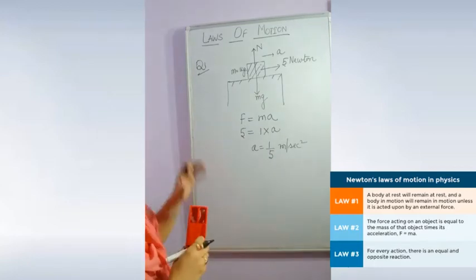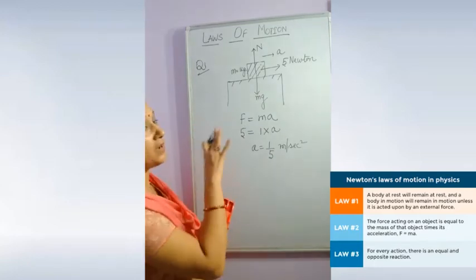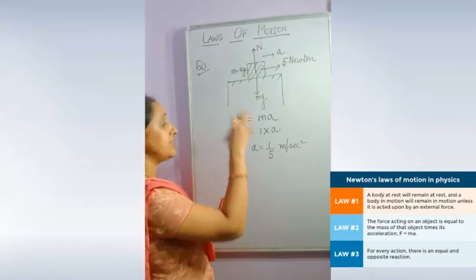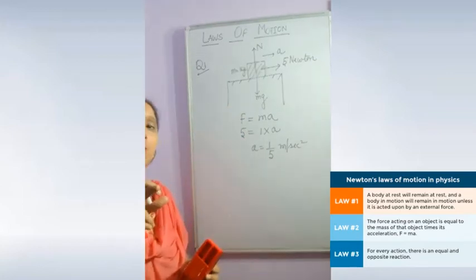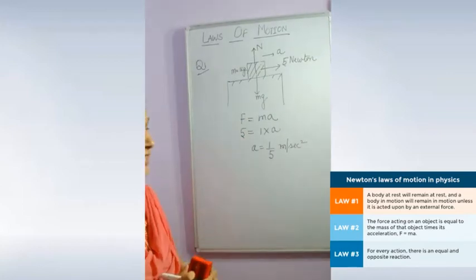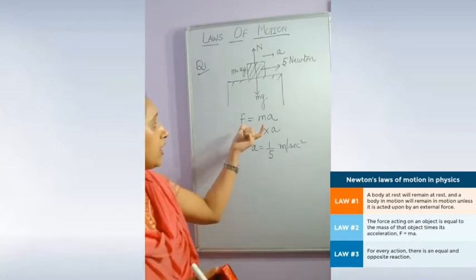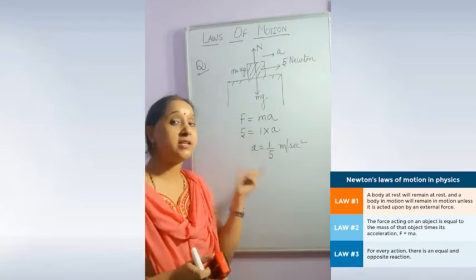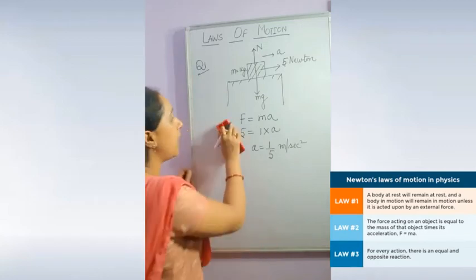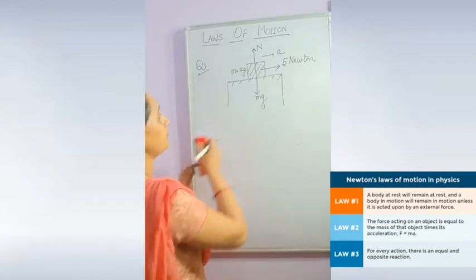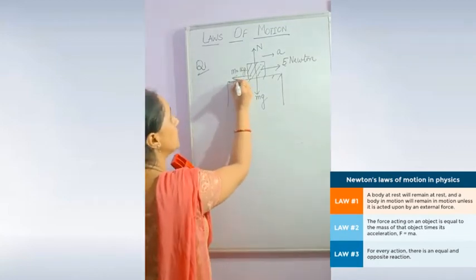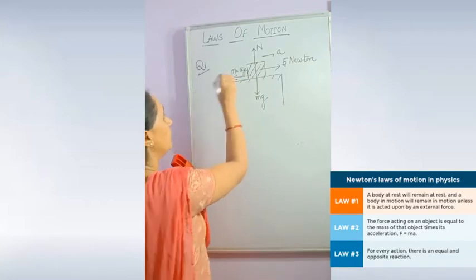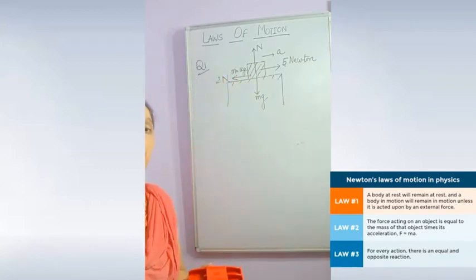Okay. So this is one question in which the object accelerates in the direction of force, and with the help of Newton's second law formula we are able to calculate the acceleration. Suppose now in this question one more force is acting towards the left with the value 2 Newton.